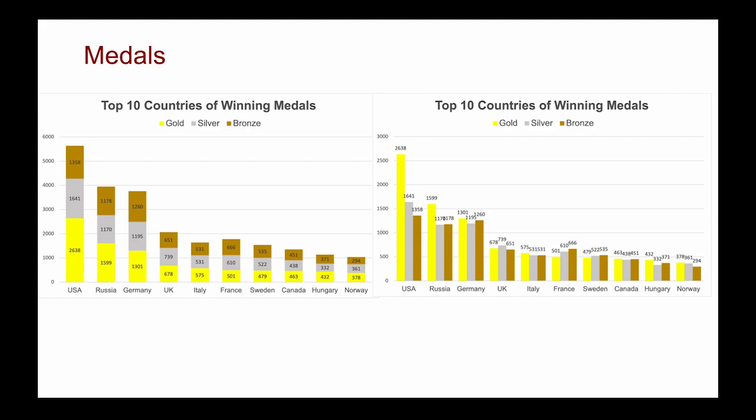Next, let's come to medal distribution. I draw 2 kinds of bar charts, a normal bar chart and a stacked bar chart. We can see that the USA wins the highest number of medals for all 3 kinds: gold, silver, and bronze. Russia wins the second highest number of gold medals and has the second highest number of medals overall. But Germany wins the second highest number of silver and bronze medals.